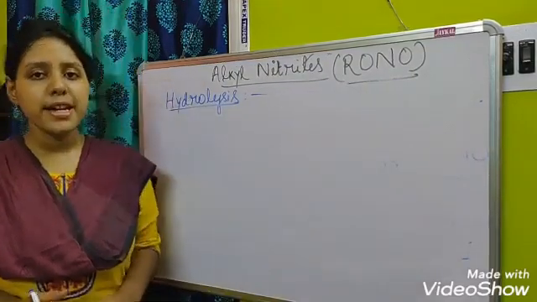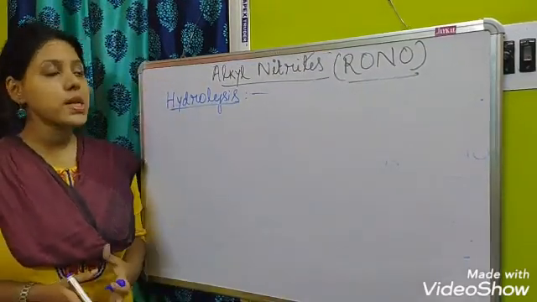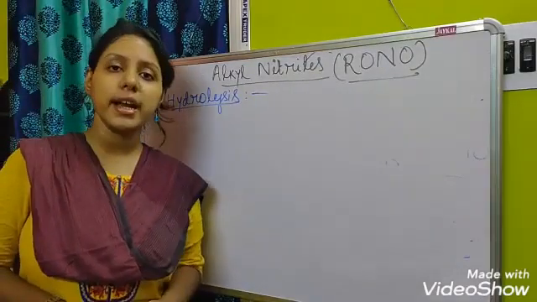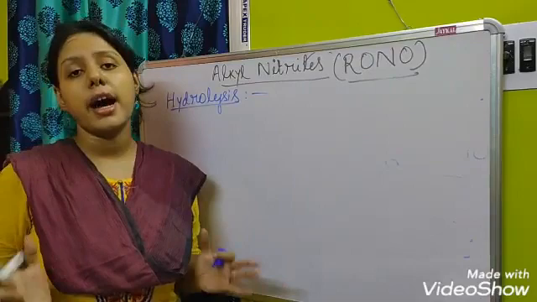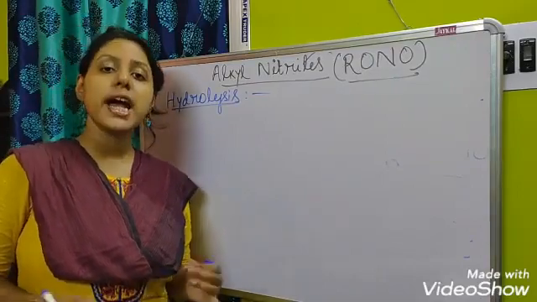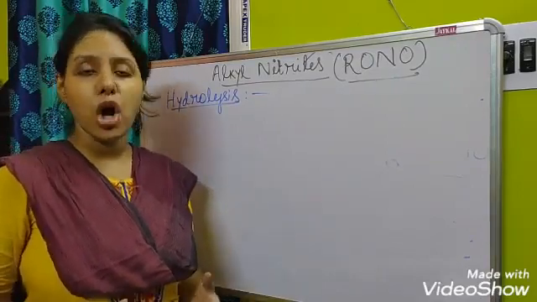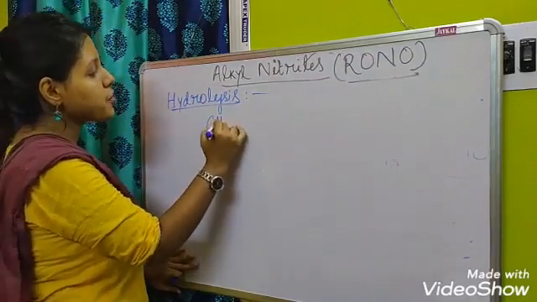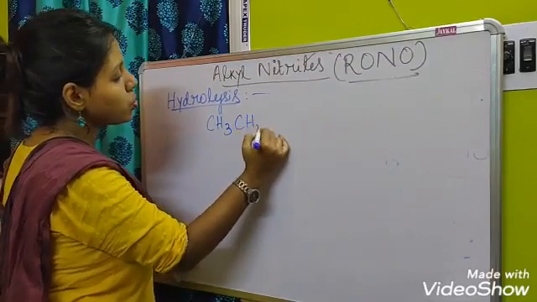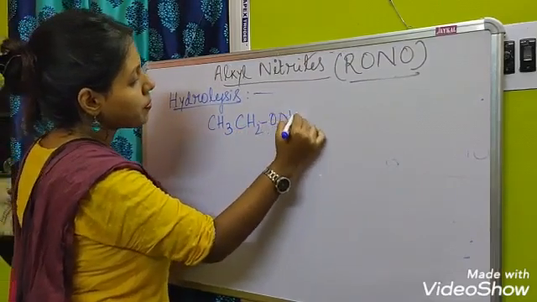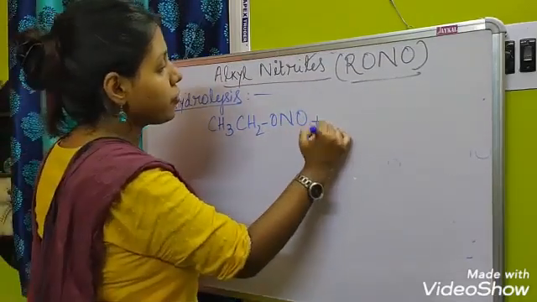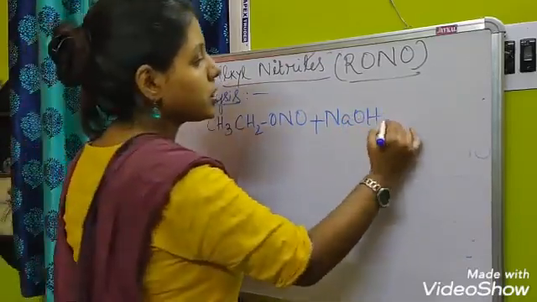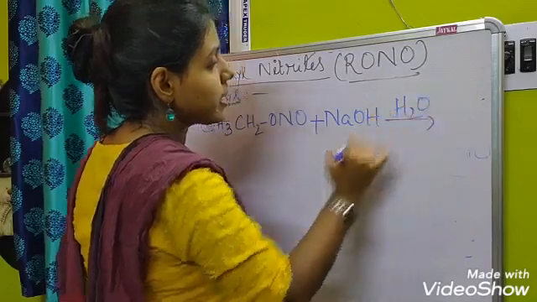Okay, so next part is hydrolysis of alkyl nitrites. Hydrolysis of alkyl nitrites is done in an alkaline medium, that means in presence of NaOH or KOH. So here CH3CH2ONO, in presence of alkali, that is NaOH and water, aqueous medium.